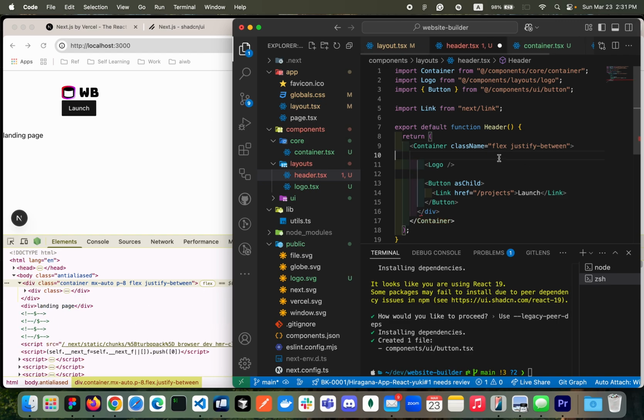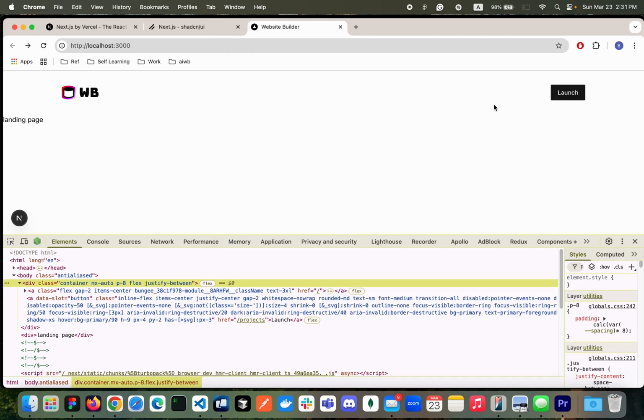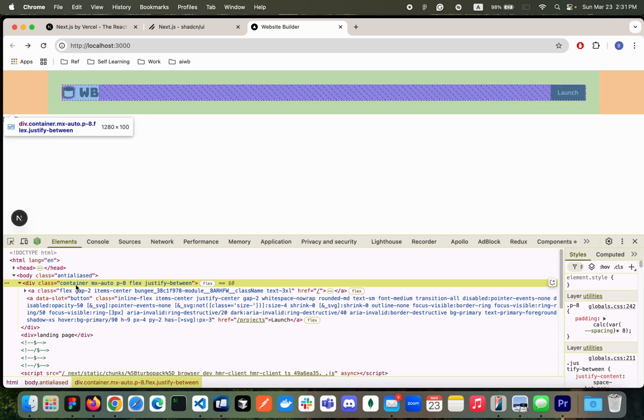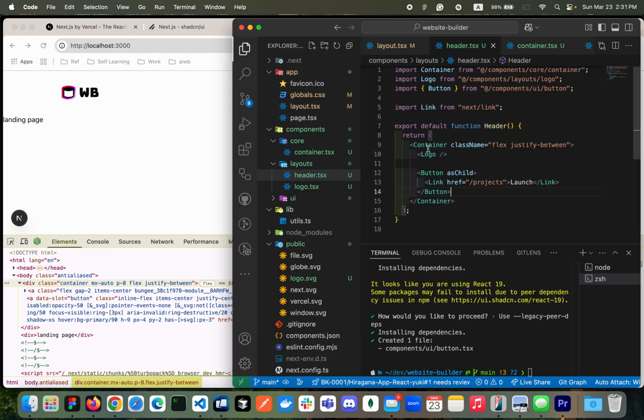Then it's going to work exactly the same. Awesome. So that's one alternative, right? Then you just have one single element, one single component, instead of nesting a div tag here, right?